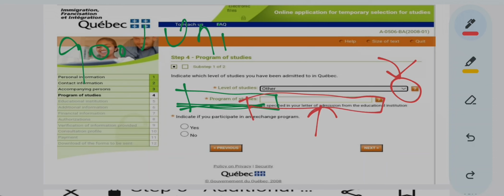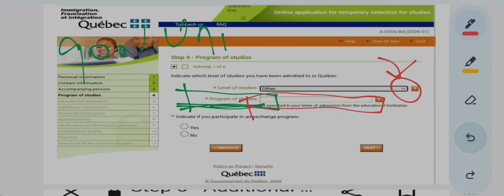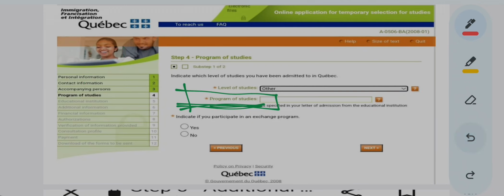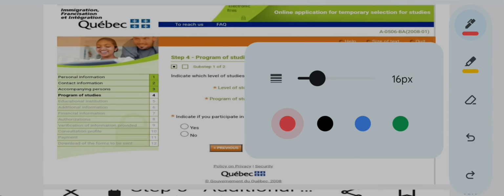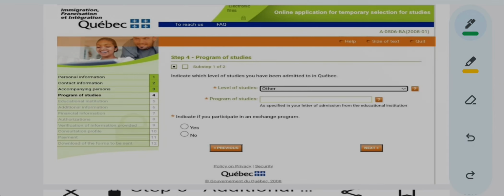So what will you write over here? First the university name, comma, your program name, whatever you know about the program you are in. But this is just what I believe you can do, and it is on you.